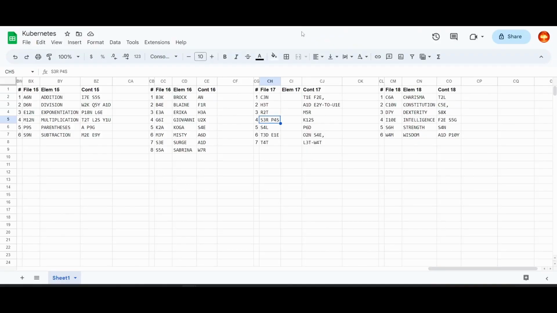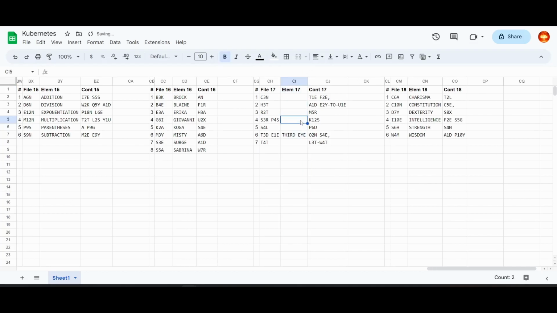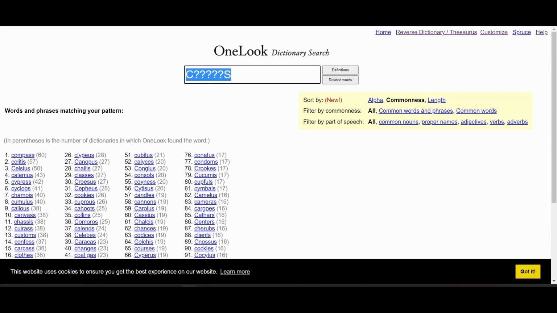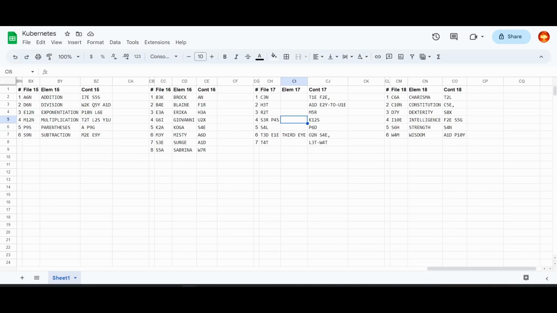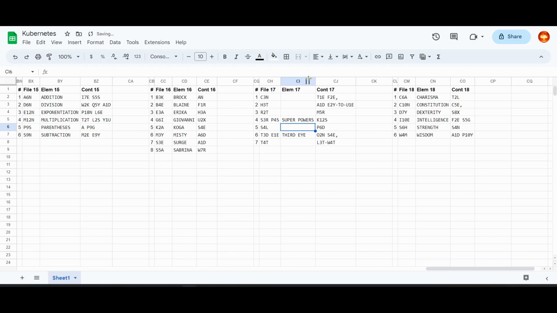Maybe this one. Oh, this looks like it's going to say third eye. I don't know what the context is, but that seems good. It's 3 out of P4S. Wait, superpowers? What set has superpowers and third eye?